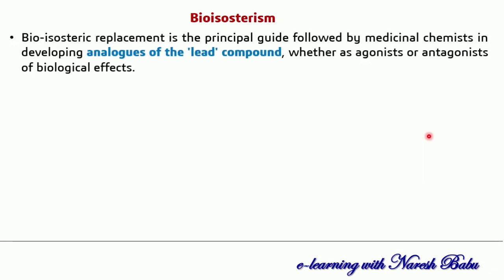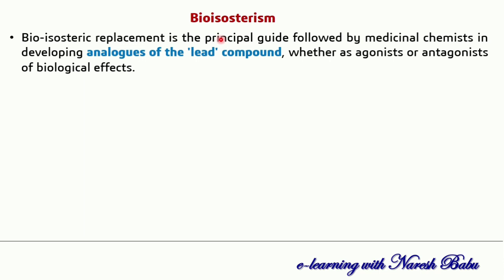Bioisosterism. Bioisosteric replacement is the principal guide followed by medicinal chemists in developing analogues of the lead compound, whether as agonistic or antagonistic of biological effects. So this sentence is clearly telling that if any lead compound needs to be generated by the medicinal chemist, they need to consider the bioisosterism application. If you want to convert any hit molecule to a lead molecule in the drug discovery process, we need to convert that hit to lead with minimum toxic effects.